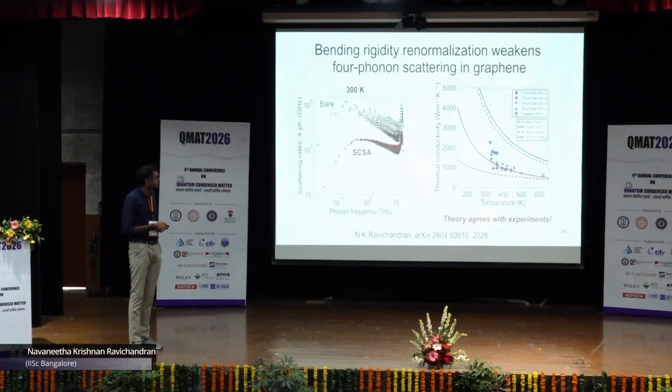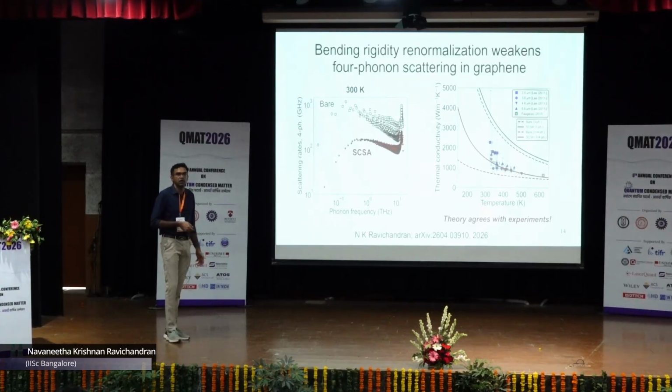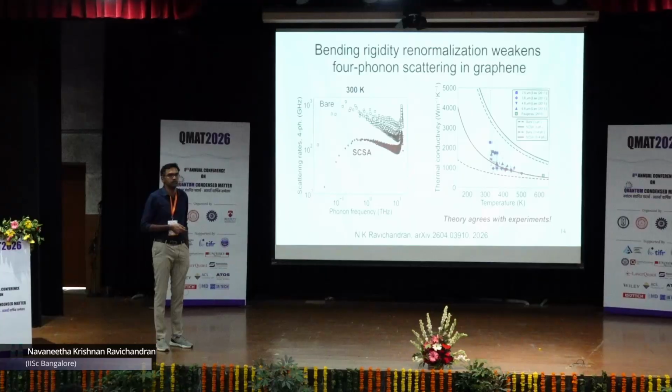And the good news finally is that we are able to actually get much better agreement with a bunch of experiments from different people. The red solid line is including the short range SCAP framework, the long range SESA framework, as well as 4 phonon scattering, and that actually matches very well, particularly beyond 350 Kelvin where the experimental error bars are smaller. On the other hand, if I use the bare phonons or do not consider 4 phonon scattering, the theory fails to predict the experimental measurements.